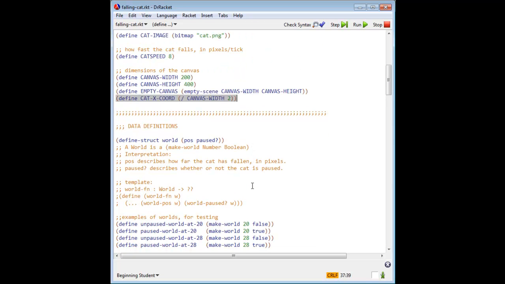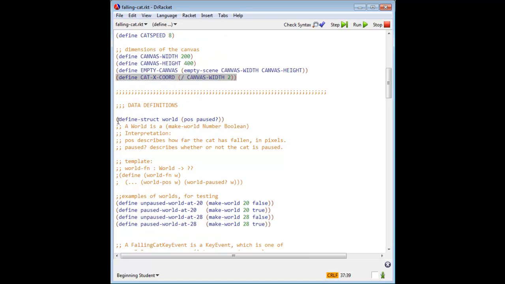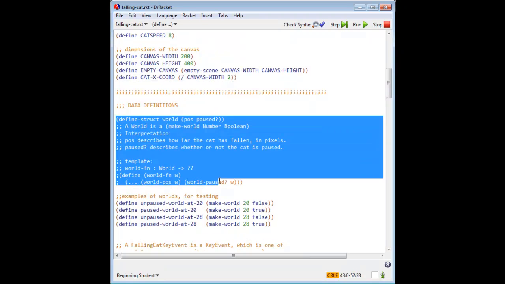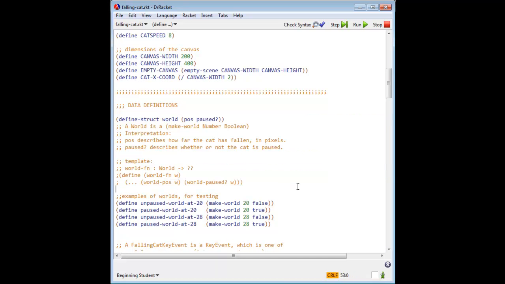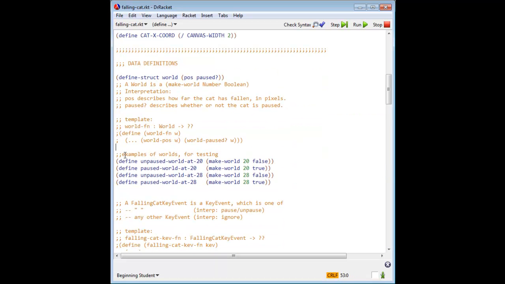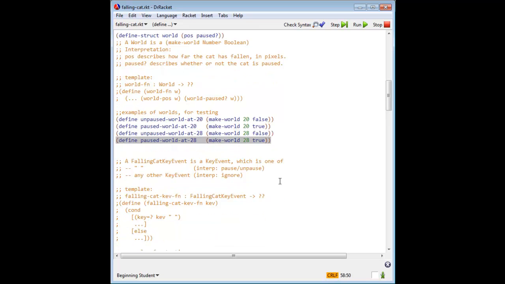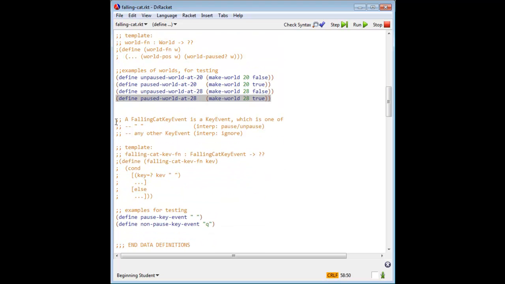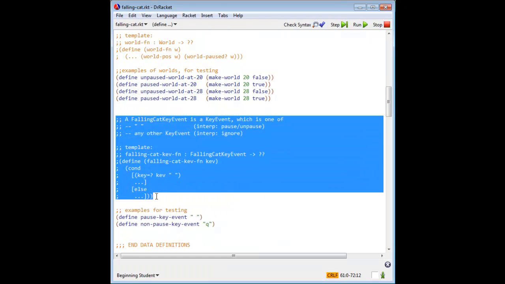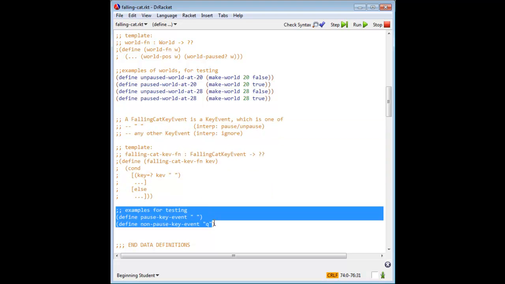After that, we have our data definitions, each with interpretation, template, and examples. Here is the data definition for world. And its examples. And here is the data definition for falling cat key event. And its examples.